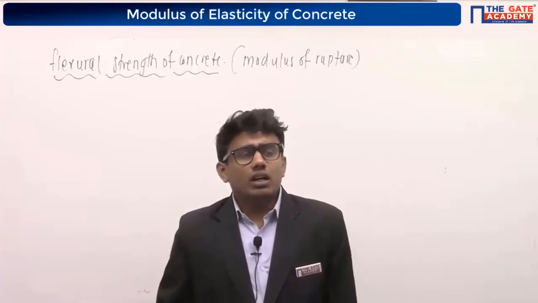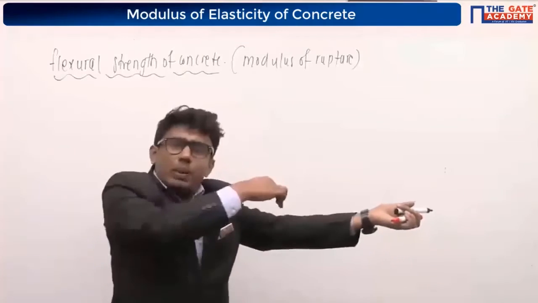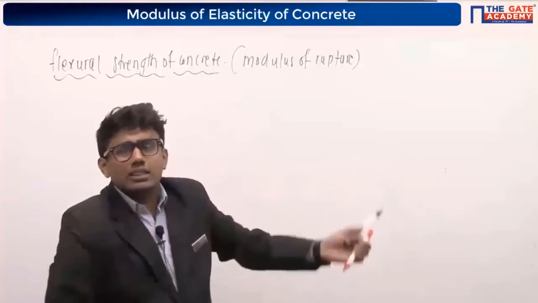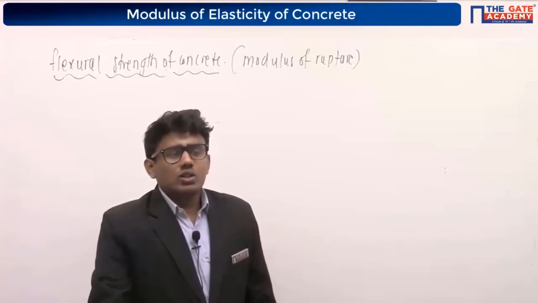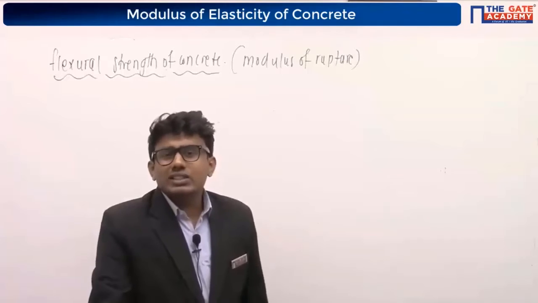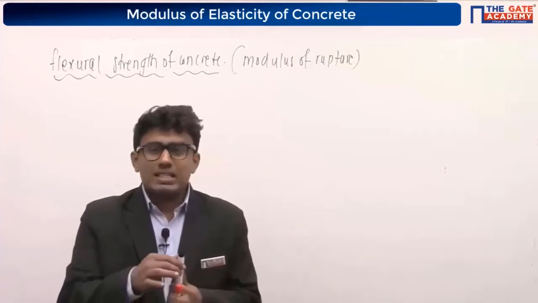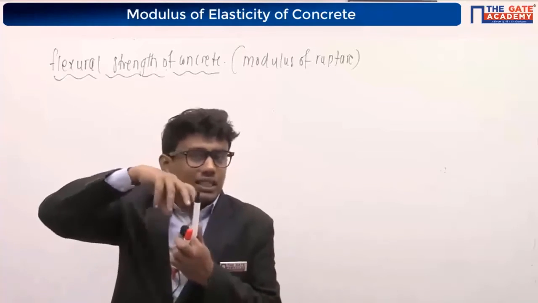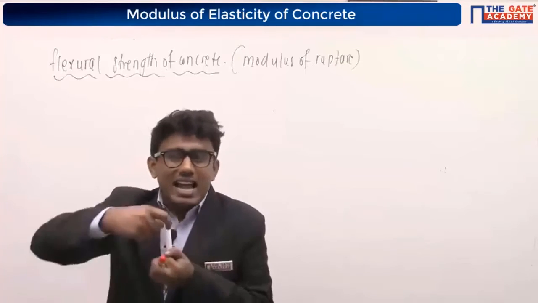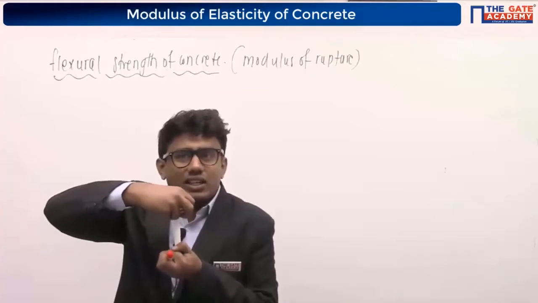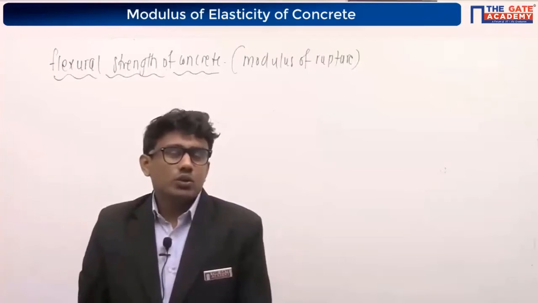But when we talk about structures, if we consider a beam, as we discussed in the previous lecture, when we apply the load on the beam, there will be tension below the neutral axis, right? So indirectly there will be tension in the concrete, so we have to think about the tensile strength of the concrete also. For calculating the compressive strength of concrete, we can use the cube and apply the compressive load like this. But obtaining the direct tensile strength by applying tension directly on this cube is very difficult, so we are not going to do that.